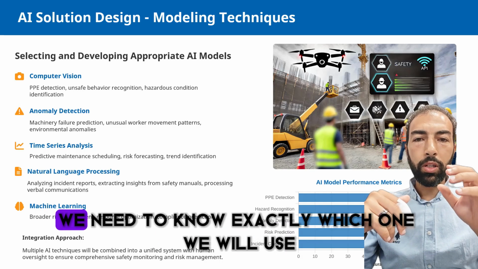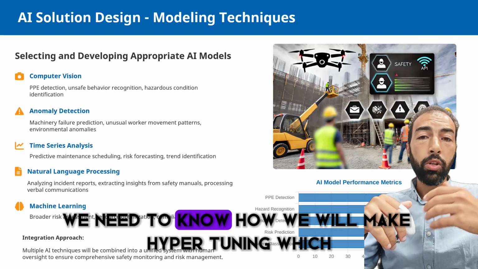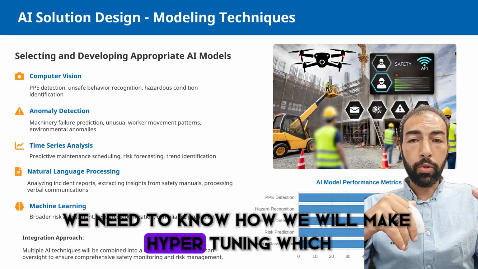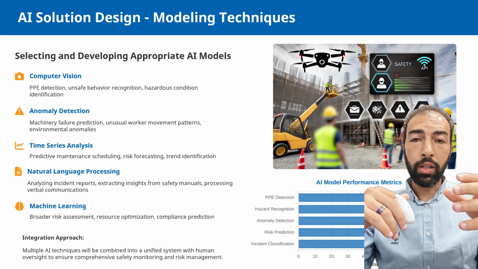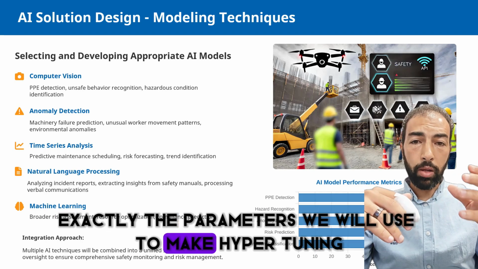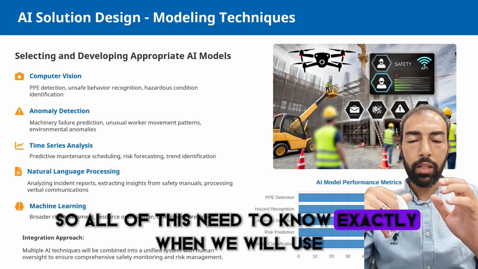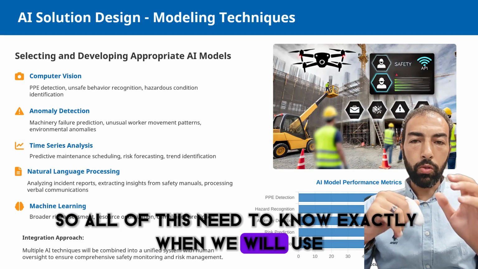Any one of them, we need to know exactly which one. We also need to know how we will do hyperparameter tuning, and exactly which parameters we will use.